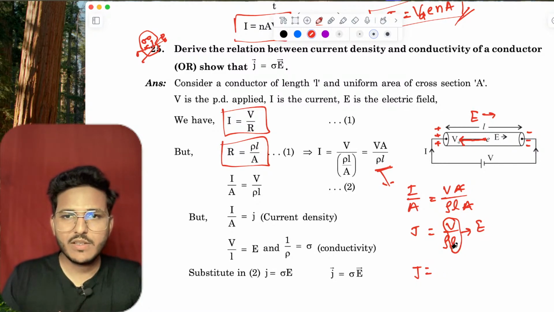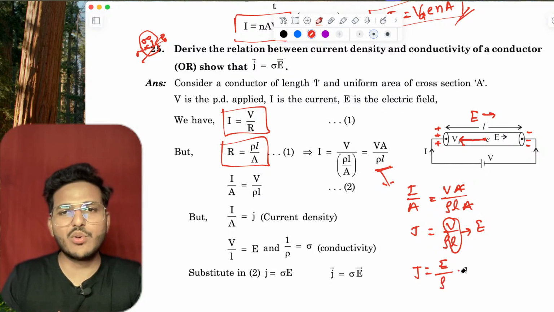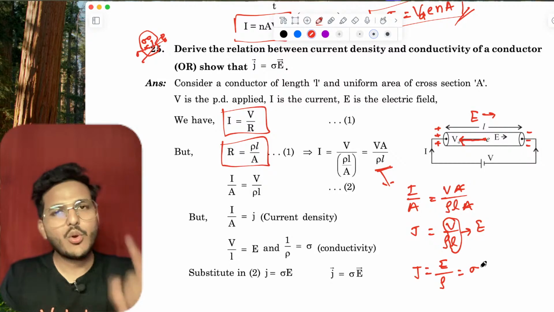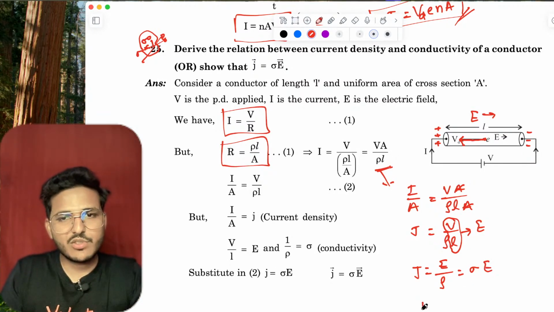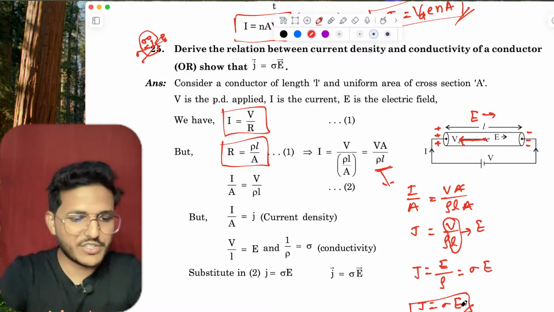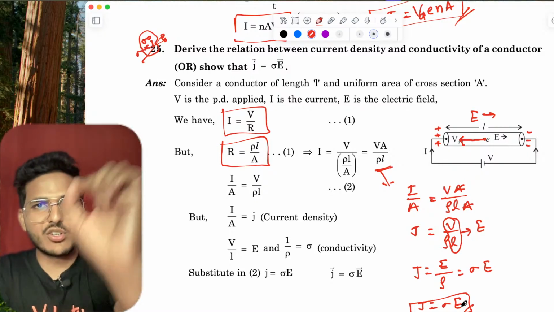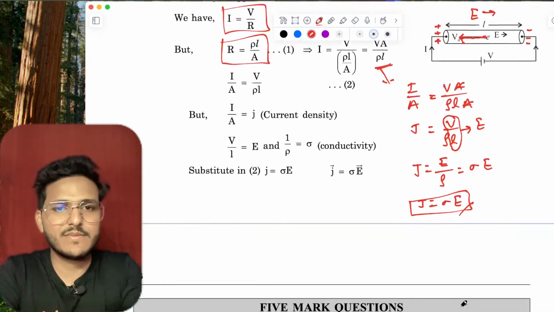I'm sorry, V upon L is basically E upon rho, and 1 upon rho is called sigma. 1 upon resistivity, the reciprocal of resistivity, is conductivity. So J equals sigma E. These are short questions, and very easy.